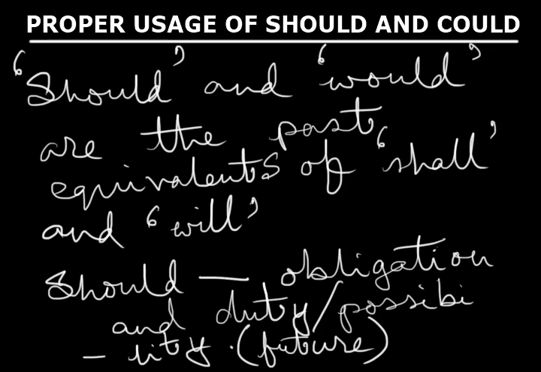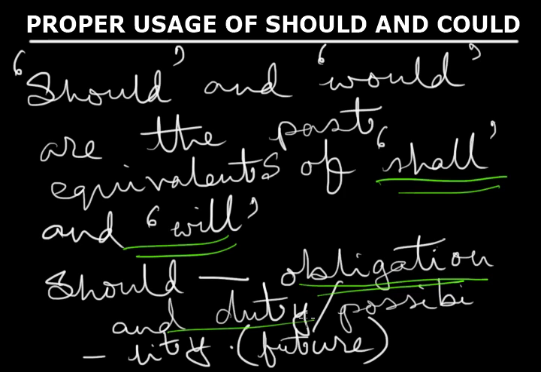Now the first thing first, we have to remember should and would are the past equivalents of shall and will. Now remember, should is used to express some sort of obligation and duty, and at the same time should expresses some sort of possibility which inevitably points at future. So should, we must remember, is used when we need to express some sort of obligation and duty, and at the same time it is used to express possibility, which of course refers to the future.